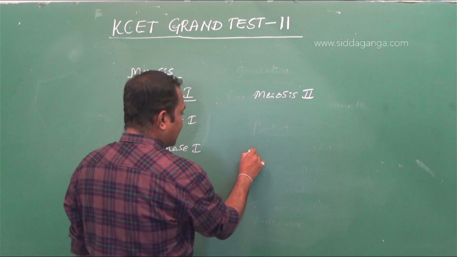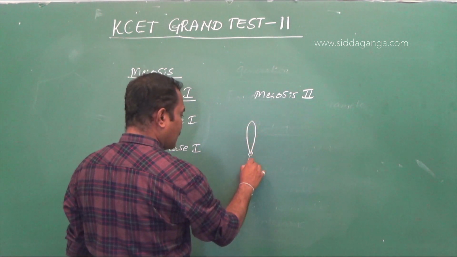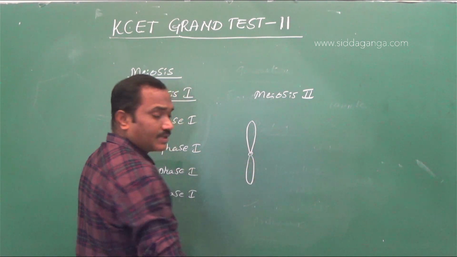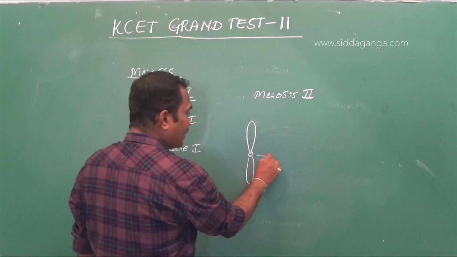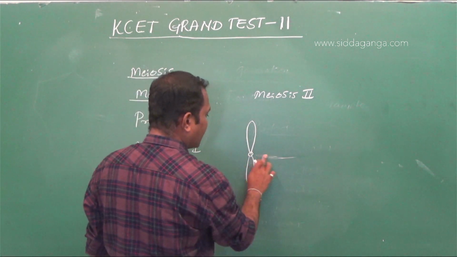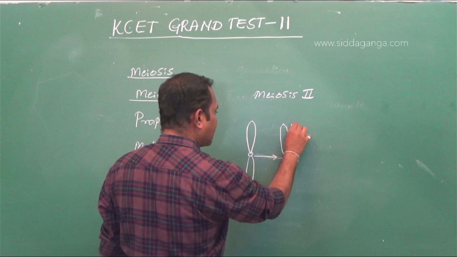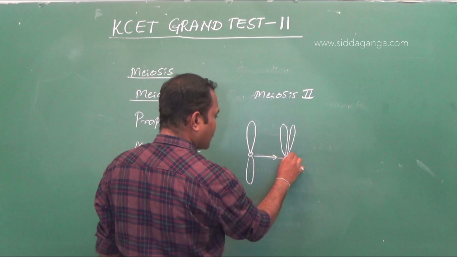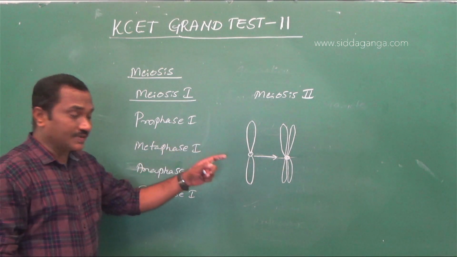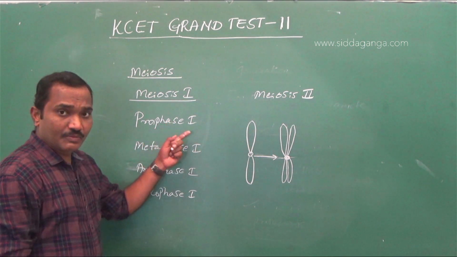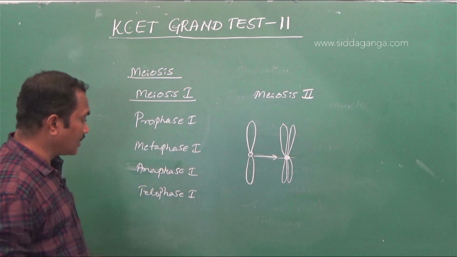So during the interphase, particularly the S phase, the chromosomes will be replicated. Initially, there is a single chromatid with an upper and lower arm. When it is replicated, it consists of two chromatids, which are referred as sister chromatids. This is a single chromosome. So this is in interphase. In the prophase, they will be going for recombination and crossing over. In metaphase, these will be arranged at the equatorial region.